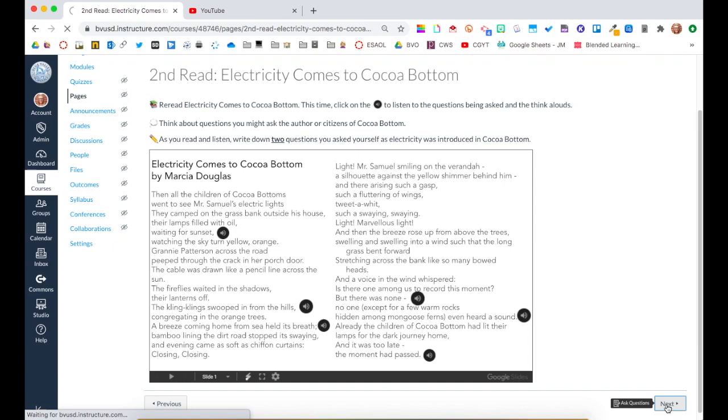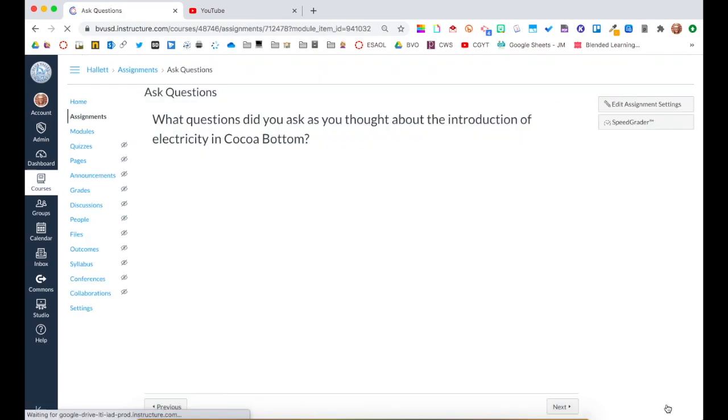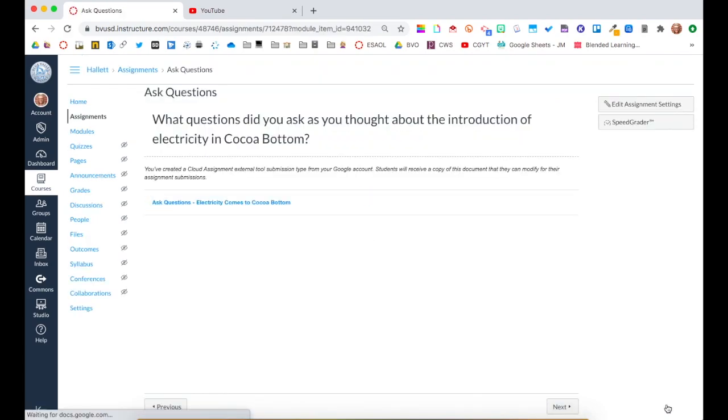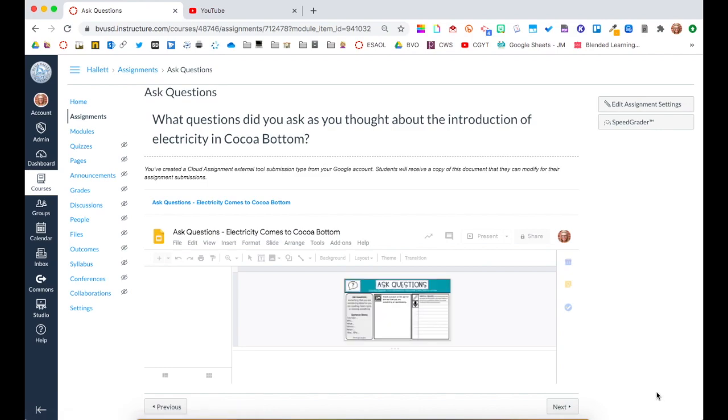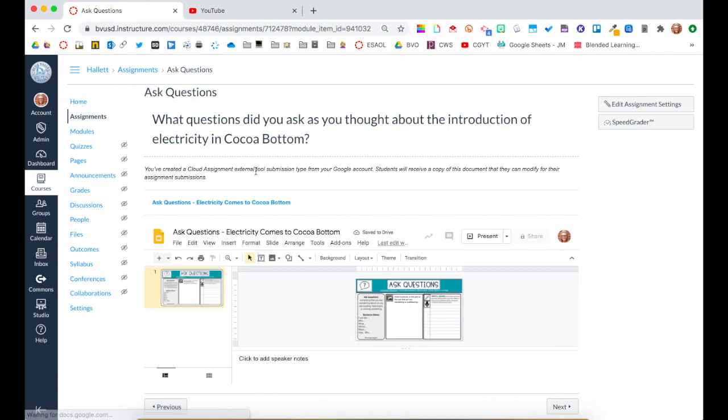Next in this module is an assignment. I've selected the external tool as the submission type, and I'm using the Google Doc Cloud Assignment option. That name is very deceptive because you don't have to use just Google Docs. For this assignment, I'm using a Google Slide. You can see the assignment loads on this page, but it's rather small, so students can click this blue link to have it open in another tab.